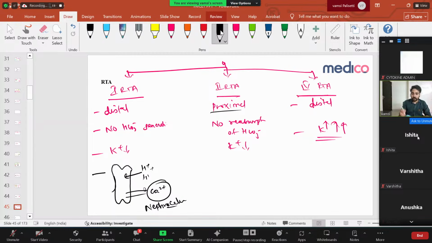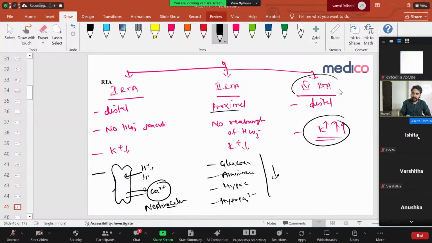But in the case of proximal, if proximal is gone, everything that is reabsorbed in the proximal tubule is lost: glucosuria, amino aciduria, hypocalcemia, hypophosphatemia, everything is getting absorbed in the PCT only. So if PCT is gone, all these things will be reduced. Simply. Right?